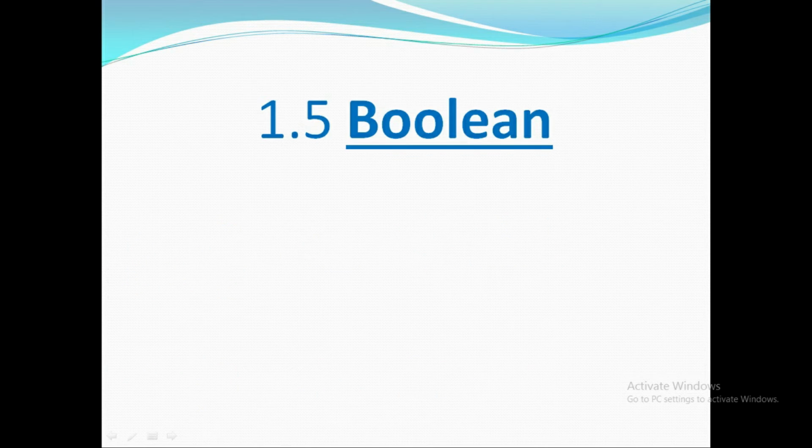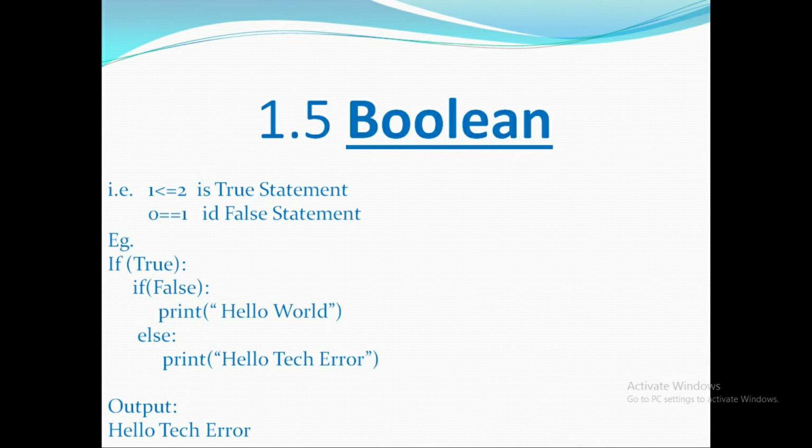And the last literal is boolean. It is used to represent the truth value, that is, 1 is less than or equal to 2 is a true statement and 0 equals to 1 is a false statement. Example: if in the bracket true, in the if false, print hello world, else print hello tech error. The output will be hello tech error.